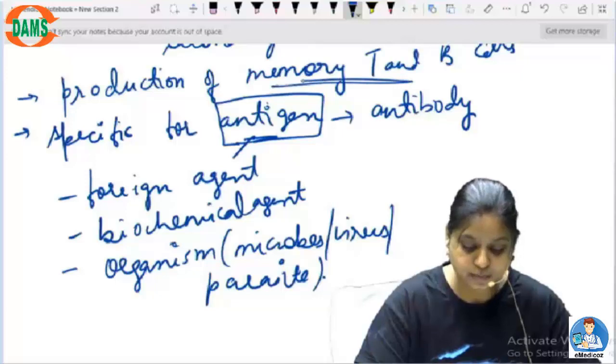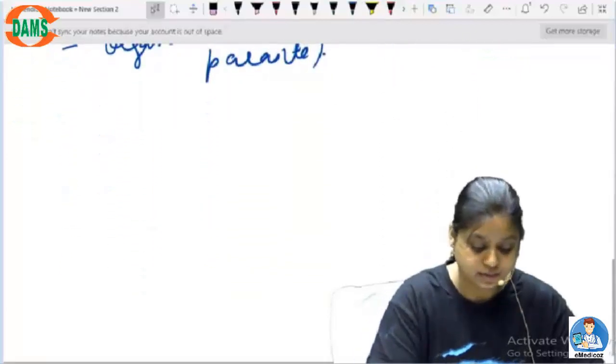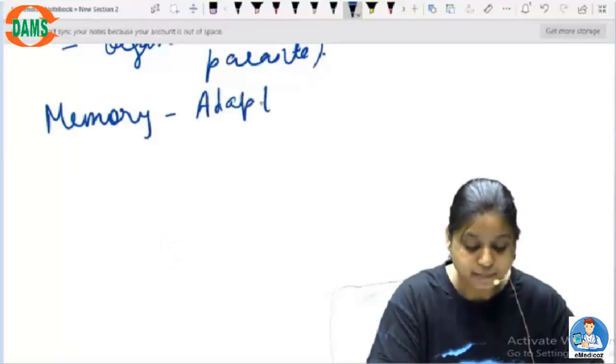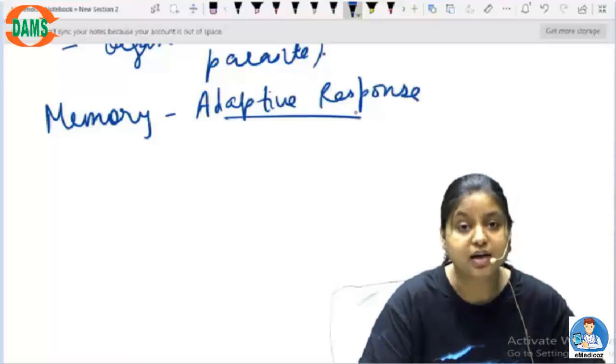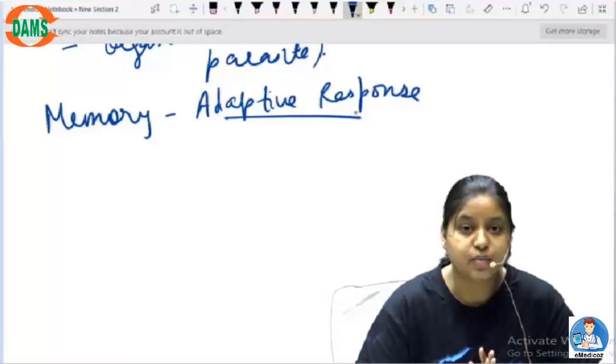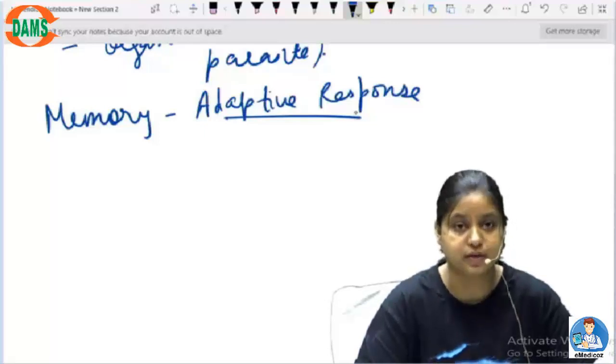Let's talk about memory T and B cells. So you all know that memory is very important in adaptive immune response. And why is it so? Because whenever there is an attack by the pathogen, the body first tries to find out whether this has been the first attack or this has been the second attack, what kind of attack is this, and then it tries to find out how to deal with it.